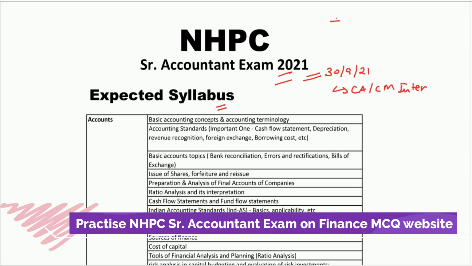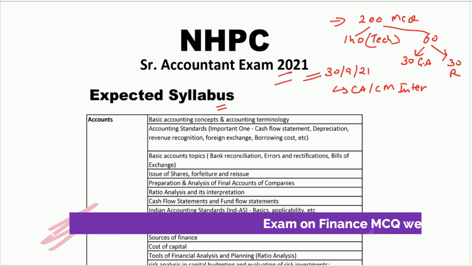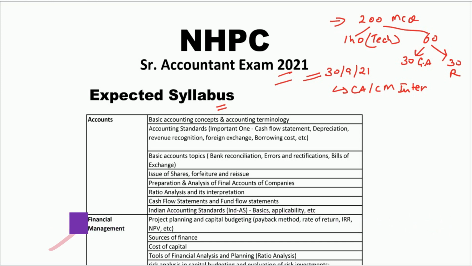Now first, there will be 200 marks of questions to be asked. Out of that, 140 are from your technical syllabus and the remaining 60 MCQ questions are from your non-technical syllabus. In that, 30 questions will be from journal awareness and 30 questions from reasoning. So this will be your exam pattern.